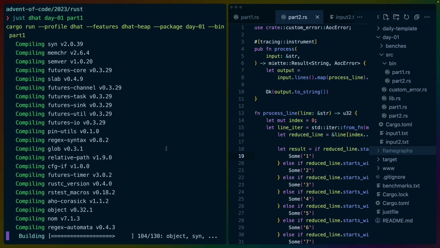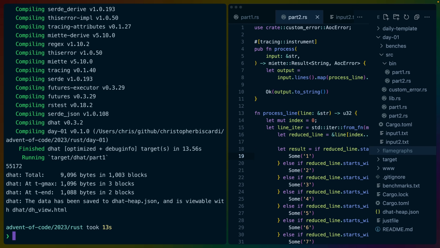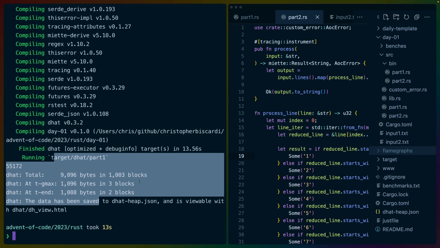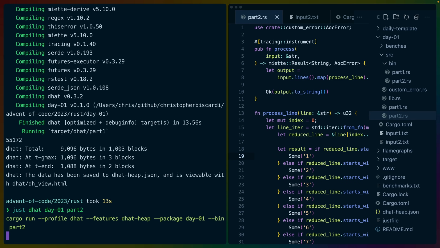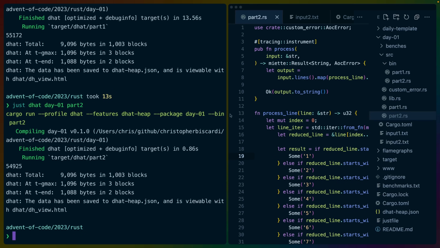So if we run dhat, we get some interesting output for part 1, about 9,000 bytes allocated at t-gmax and t-end. We'll go over these at some point when it matters. I'm just looking for some casual numbers right now. And it's the same for both, so we're not doing a ton of allocation.